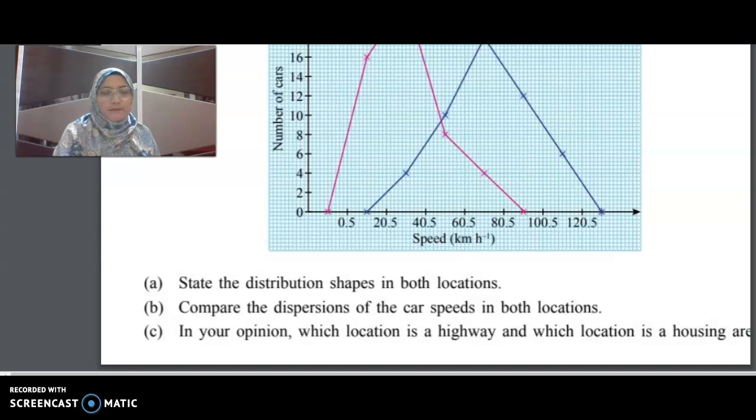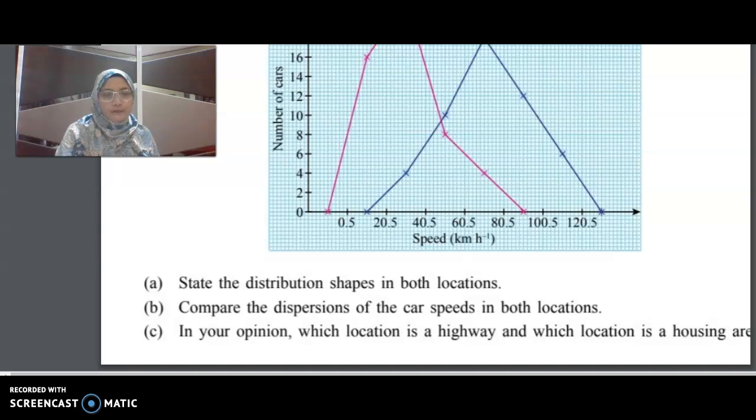Question 2a. State the distribution shapes in both locations. The distribution shape in location A is skewed to the right, whereas the distribution shape in location B is bell-shaped.